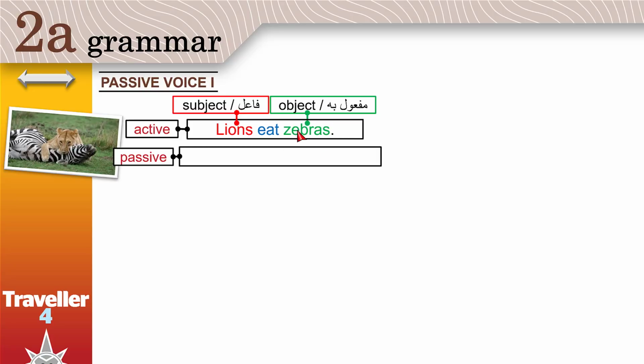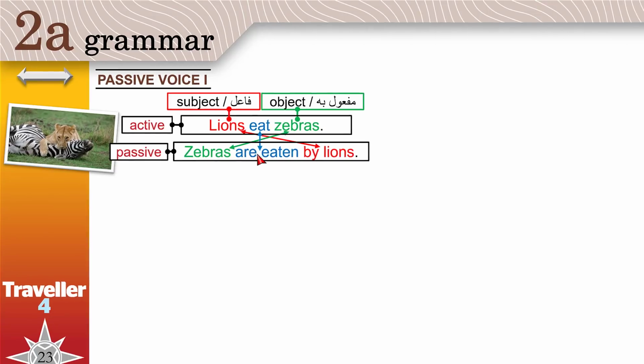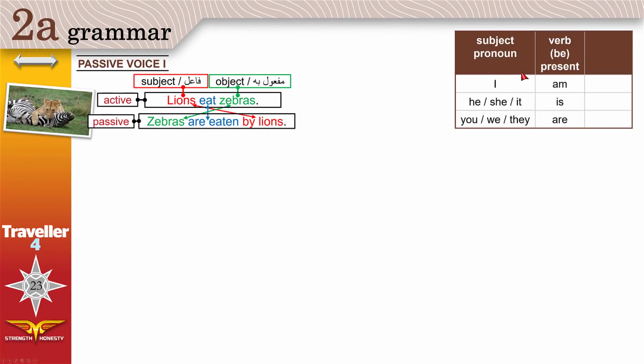And because zebras is more important, we put it first. Zebras are eaten by lions. Now the meaning is exactly the same, but this shows that zebras and eat is the important part. We put the subject or the agent, you can call it agent, last. We say by lions. By indicates that lions are the ones that eat zebras. And we put the verb in between. And notice that we're using the verb be here.